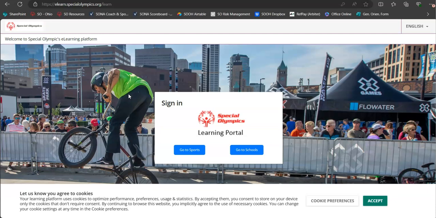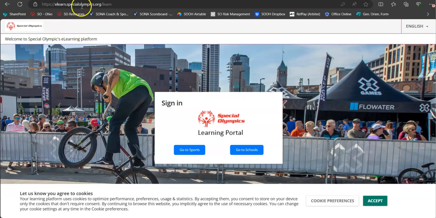Today we are going to walk through the new learning portal, how to register, and how to access the courses inside the learning portal, including the ones that we track for participation in our events.